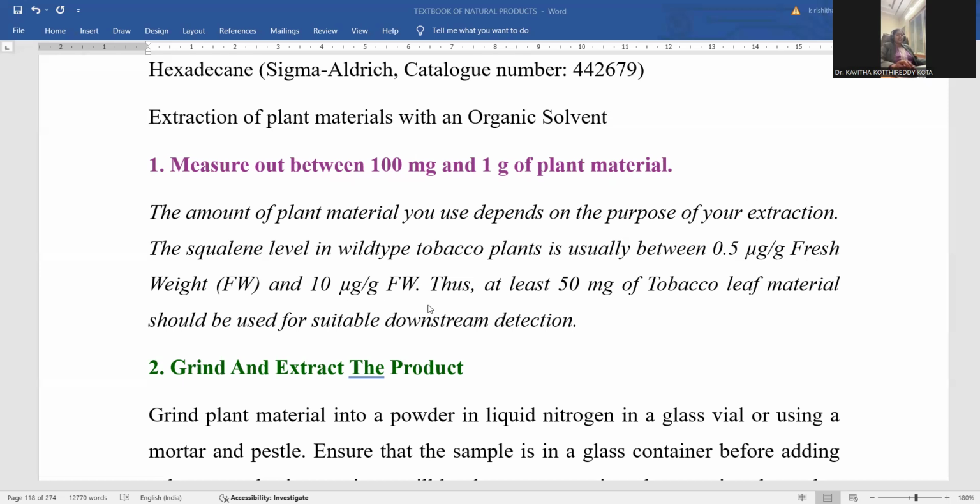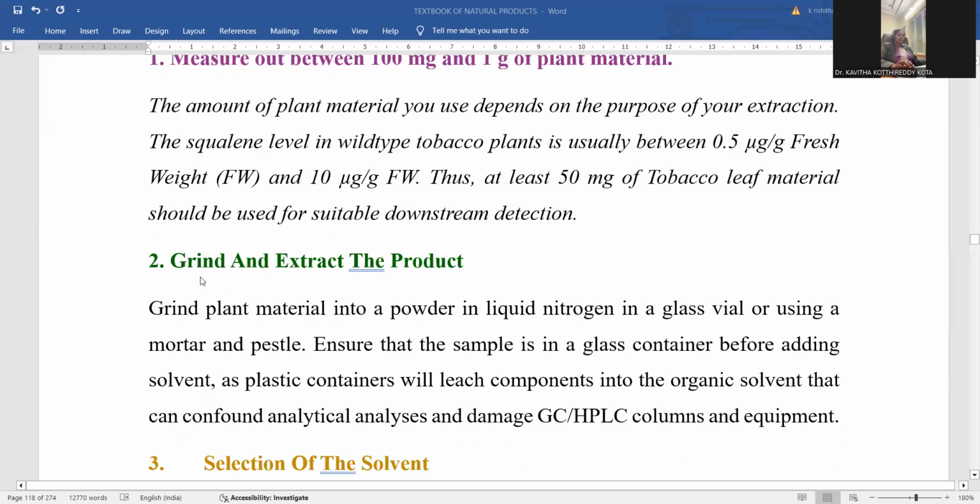Terpene extraction is taken starting with the tobacco plant, and fresh tobacco leaves can be taken and weighed there. 50 milligrams of tobacco leaf material is to be taken, and that is properly washed, dried, and powdered. Now, next we may go for the grind and extract process.